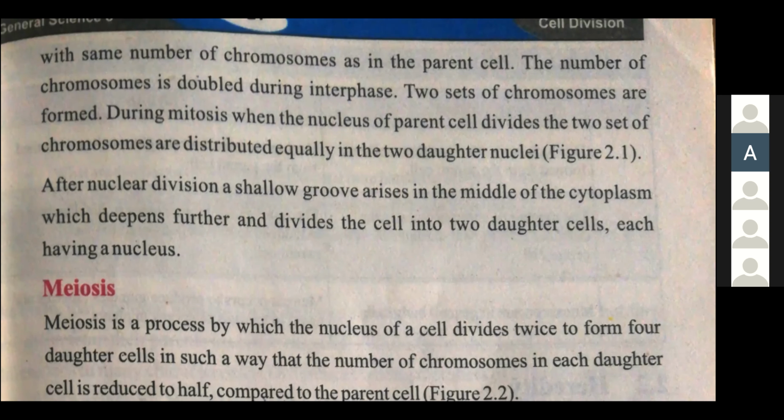If you remember the diagram, ये सारे diagram की description उन्होंने आपको further explain की हुई है. After nuclear division, a shallow groove arises in the middle of the cytoplasm, which deepens further and divides the cell into 2 daughter cells, each having a nucleus. Till here, you have to learn it.